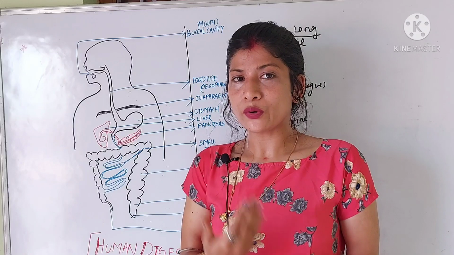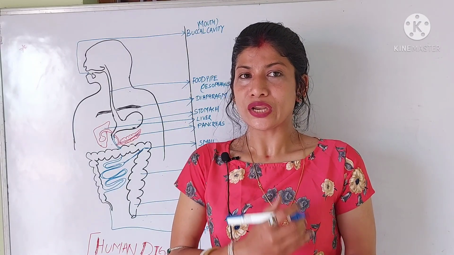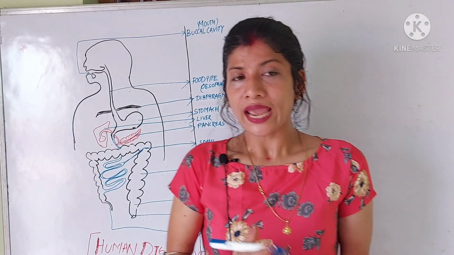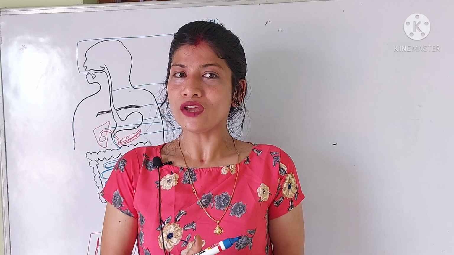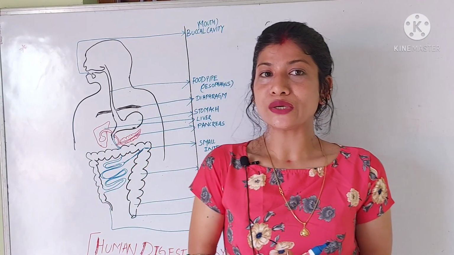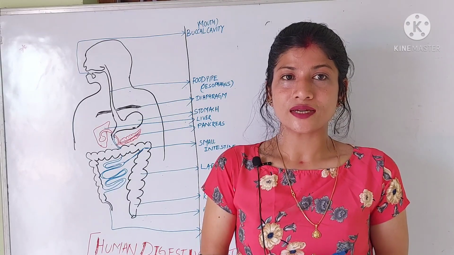Then come to our next point. We know that the nutrition process is composed of 5 processes. That means the complete nutrition of the human being consists of 5 processes. We have already studied that. First is ingestion, then digestion, then absorption, then assimilation, then egestion.